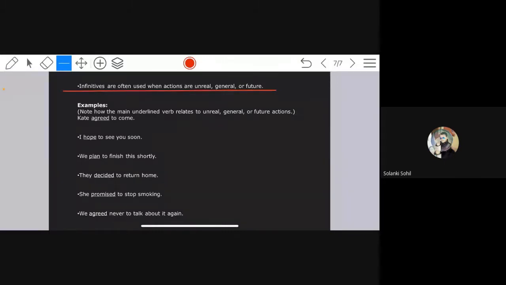She promised to stop smoking. So promised is the main verb. Promised to stop smoking. So to stop, but we don't know when. It is unreal. It is future. We don't know when she will stop. So all these are actions which are unreal, general, and may be a future action. The underlined words are the main verbs, but everywhere you can see infinitives: to see, to finish, to return, to stop, to talk.